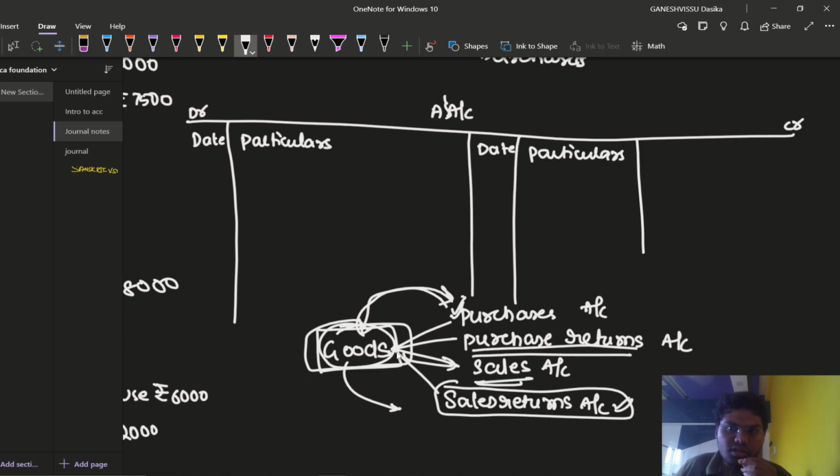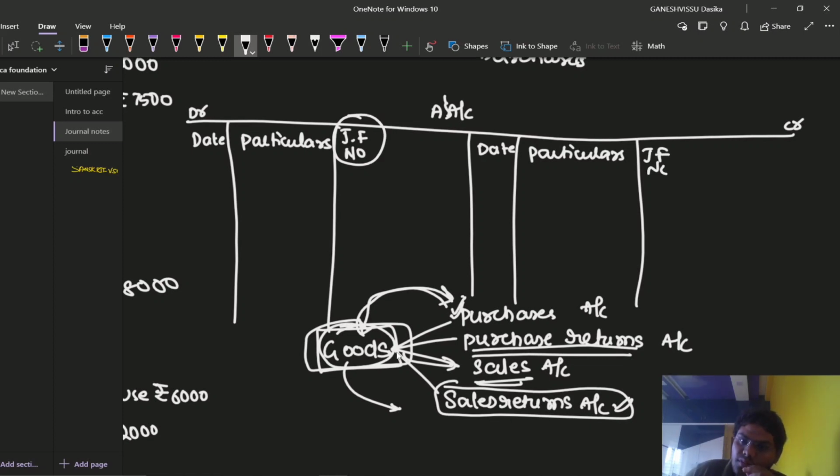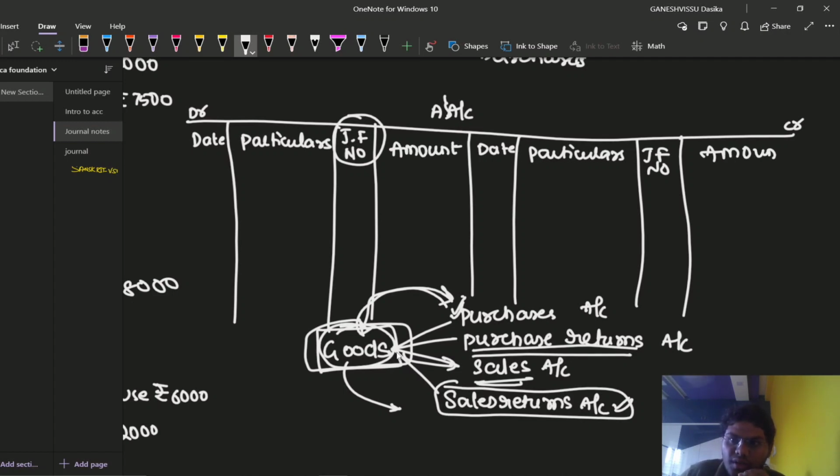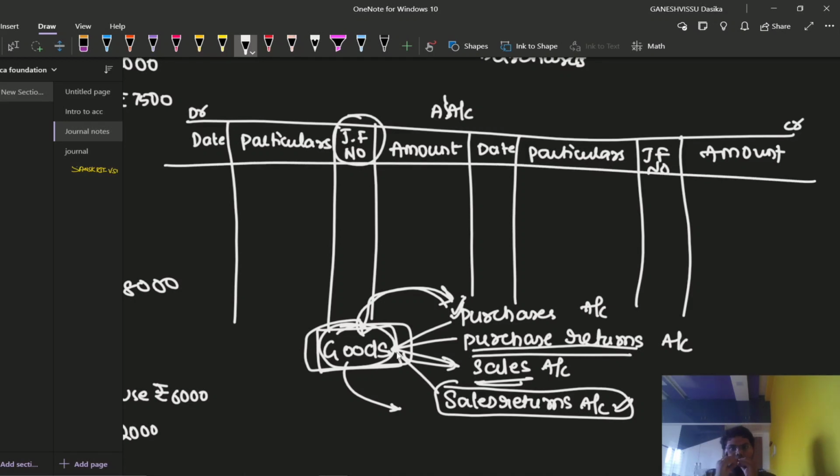Date, particulars, two columns have been completed, and I am writing here JF number. Can anyone guess what this JF number is? I think I can hear a lot of responses from you here. Journal folio number. Why? It is J, right? JF number, journal folio number. Same column will be maintained here: JF number and amount. That's it. These are the four columns we are going to mention in this A account.